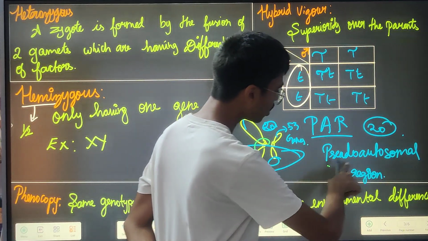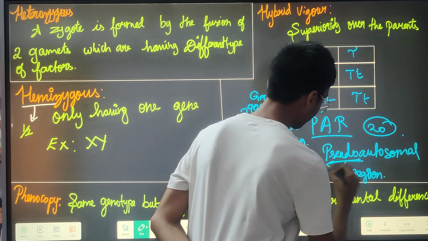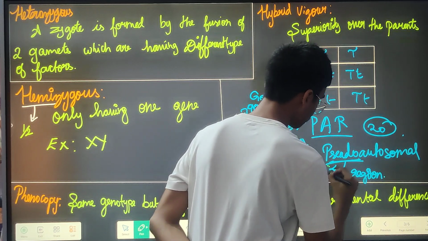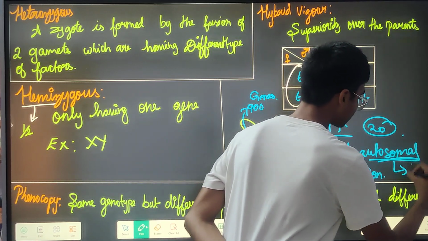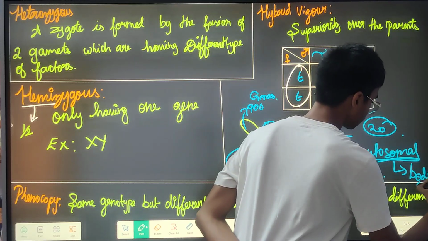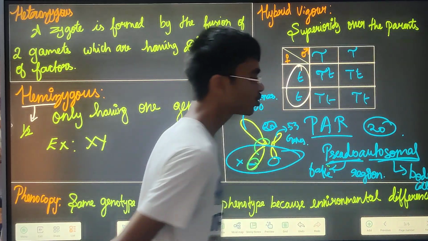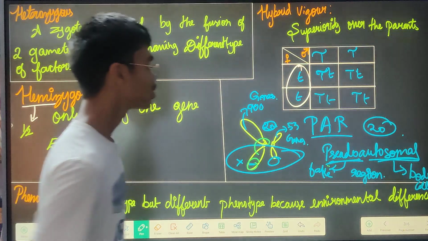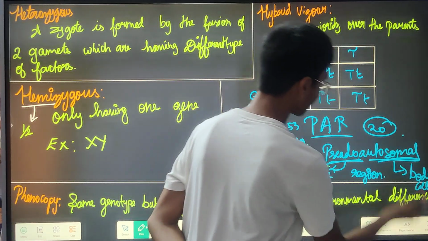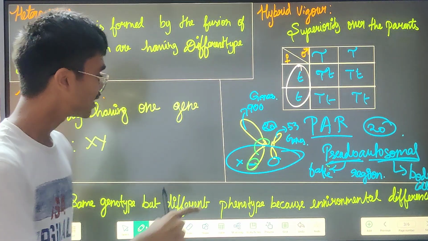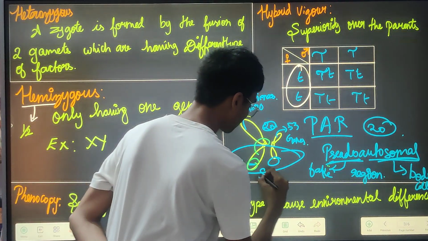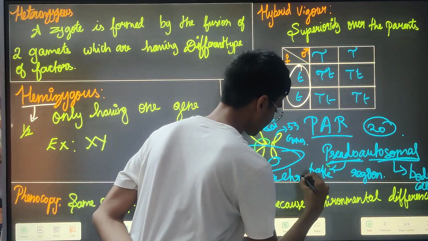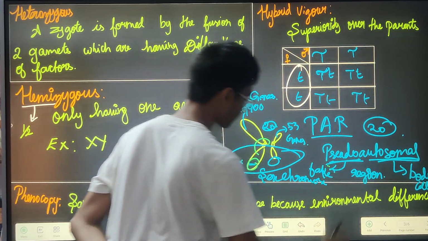Now you just decode this word. Pseudo means fake, autosomal means body cells. So fake body cells in that region. Generally it is a sex chromosome, isn't it?